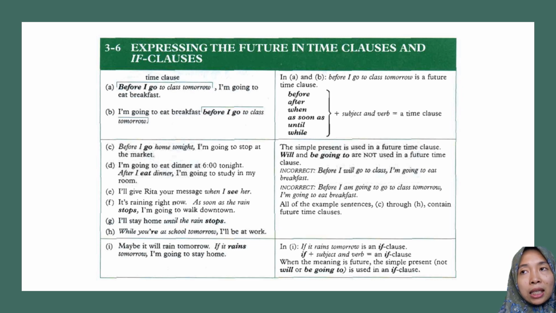If the if clause happens in a future activity, you also cannot use will and be going to. So not only a time clause but also an if clause cannot be followed by will and be going to, if the meaning is in the future, if the activity is in the future. Maybe it will rain tomorrow. If it rains tomorrow, I'm going to stay home. Instead of using will and be going to, you must only use simple present.